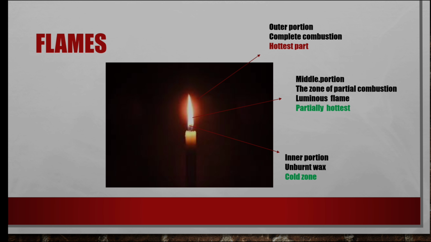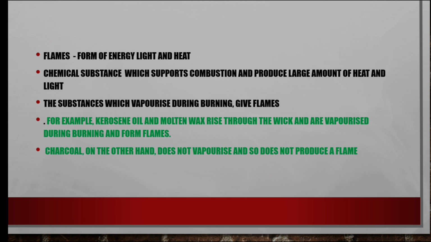Okay, next. Flames. A flame is a form of energy, heat and light. It is produced by chemical substances which support combustion and produce a large amount of heat and light. The substances which vaporize during burning give flames. Very, very important: the substances which vaporize during burning give flames.